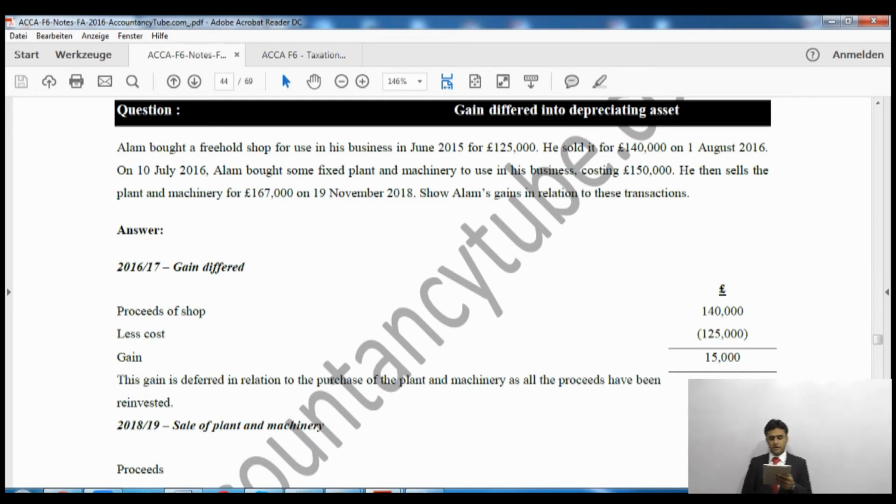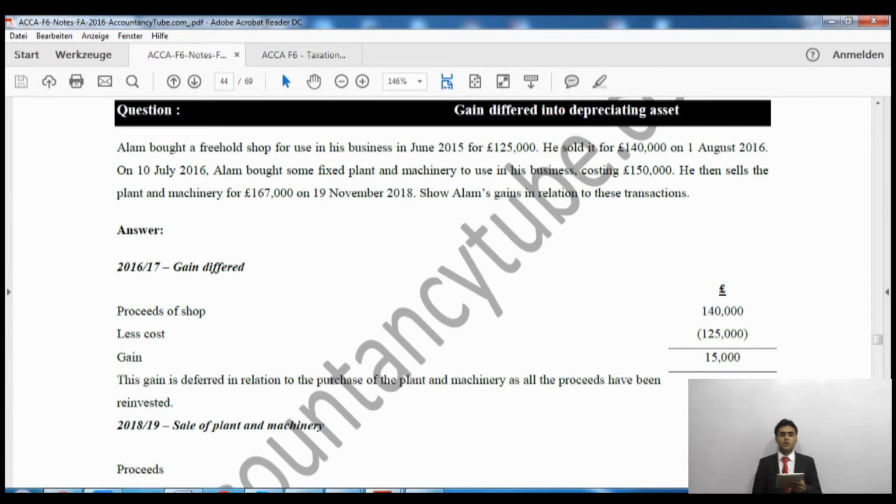So he sold it for £140,000, whereas he bought it for £125,000, so the gain is going to be £15,000, as you can see on your screen. This gain is deferred in relation to the purchase of the plant and machinery, as all of the proceeds have been reinvested, because he has bought the new machinery for £150,000.